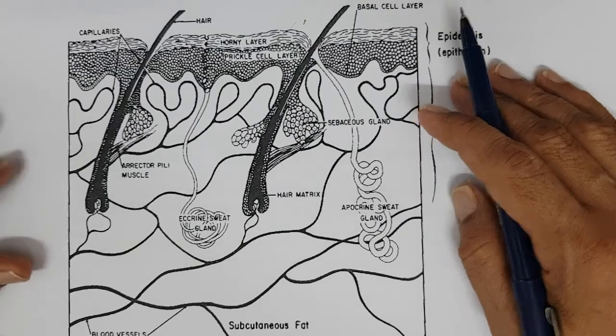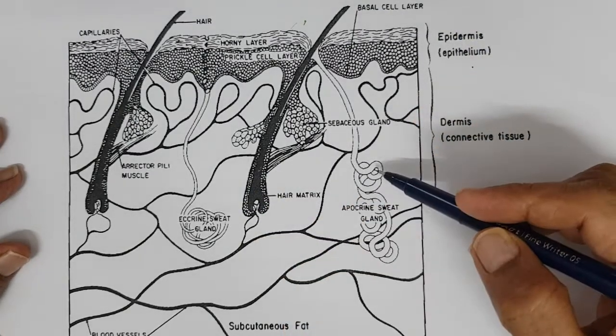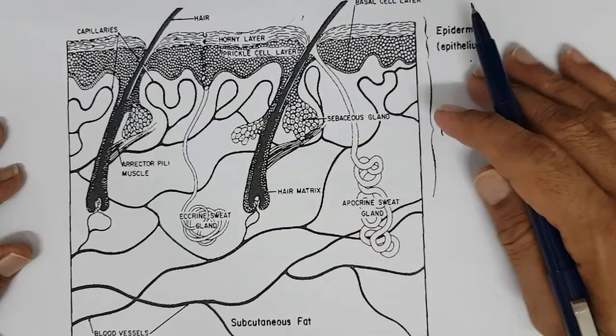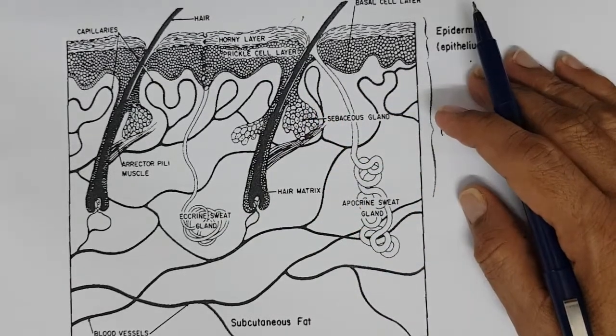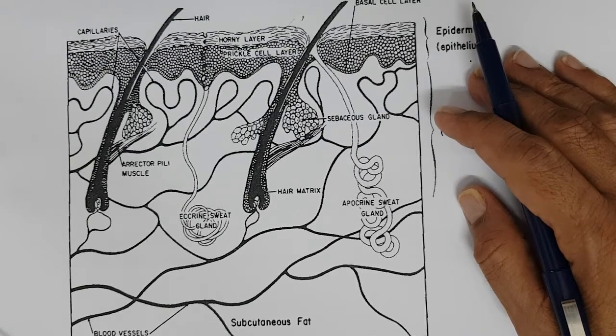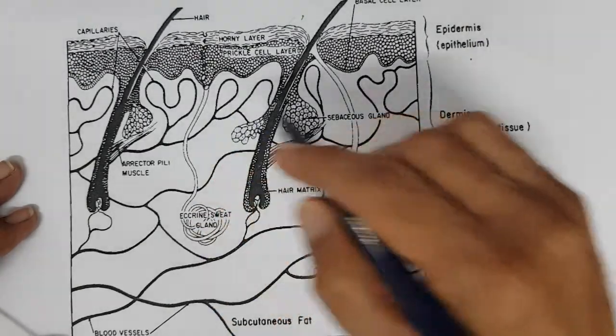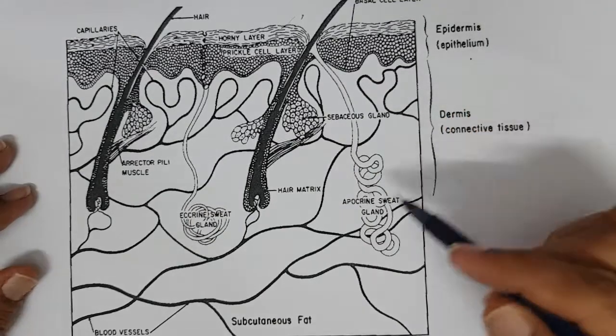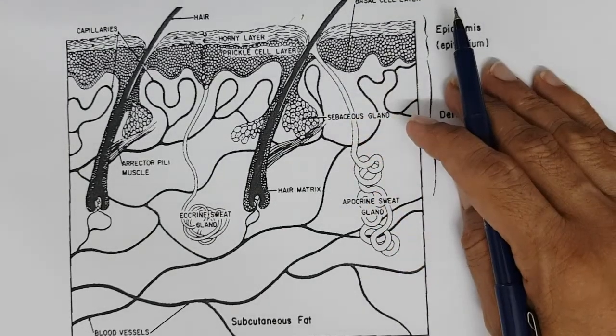Right? Now, eccrine sweat gland is also distributed everywhere. In the underarm, eccrine sweat gland is also there. The composition of eccrine sweat is mostly electrolytes. Apocrine sweat is mostly fats and proteins.